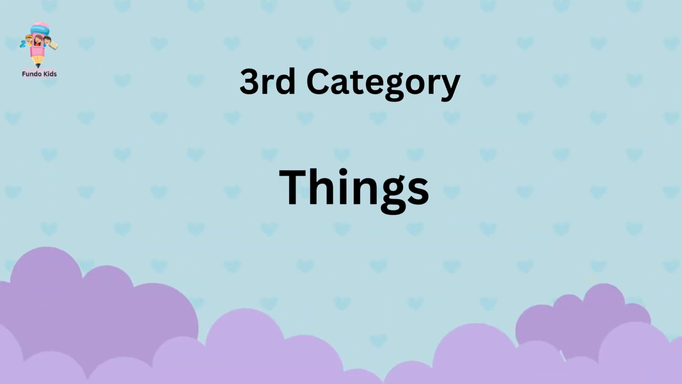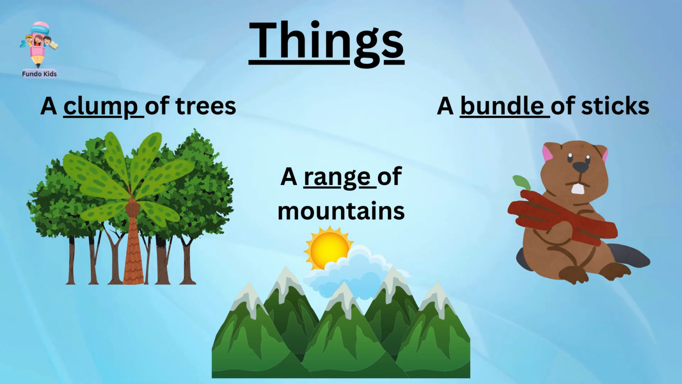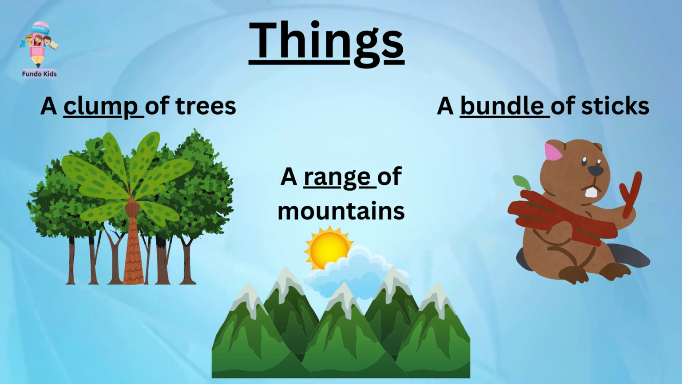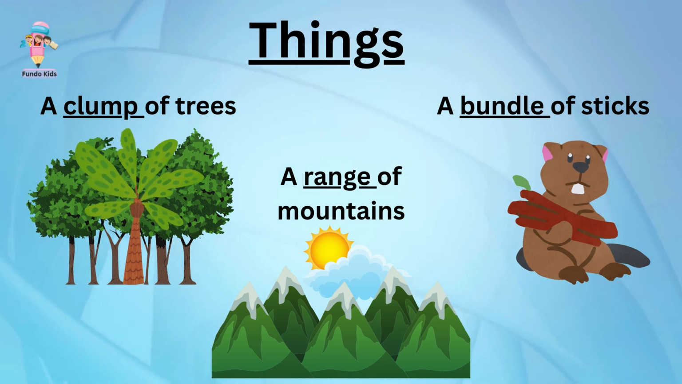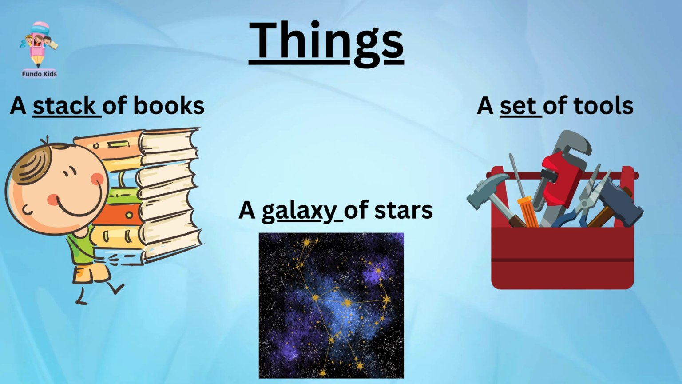And now, we will take the third category, groups of things. A clump of trees. A bundle of sticks. A range of mountains. A stack of books. A set of tools. A galaxy of stars.